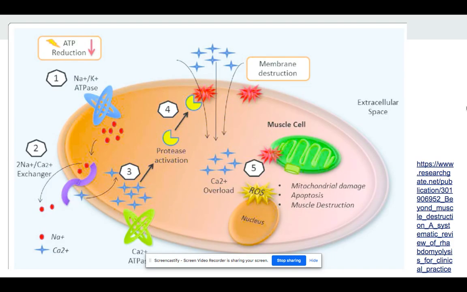With rhabdomyolysis, there is an influx of calcium and NaCl, and NaCl causes an increase in the water entering the cell, which throws off the intracellular space. The increase of calcium causes the muscles to be contracted for longer, which consumes a lot of the ATP supply. This causes inflammation, dying of the cells, and muscle content being released into the bloodstream and extracellular space.